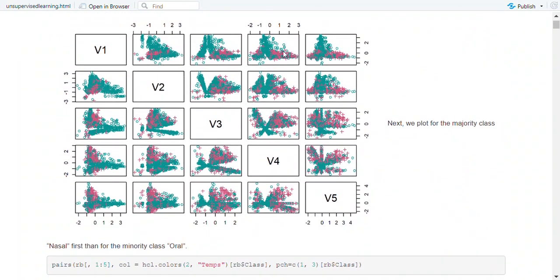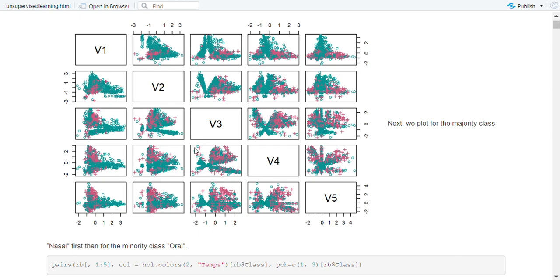That gives this. We can see the red dots, some of them are hidden, some of them are showing, and then the blue dots.